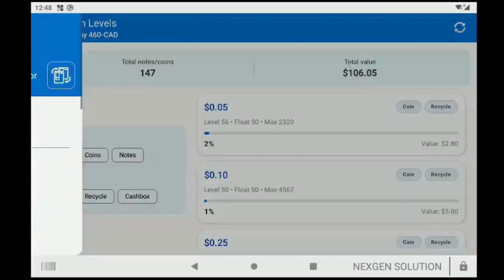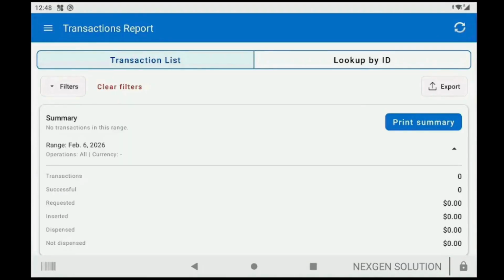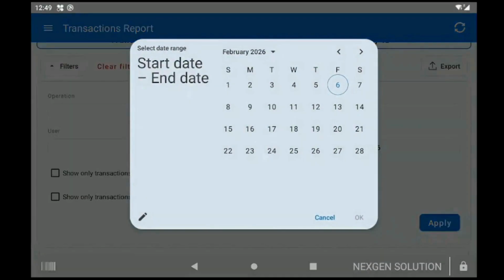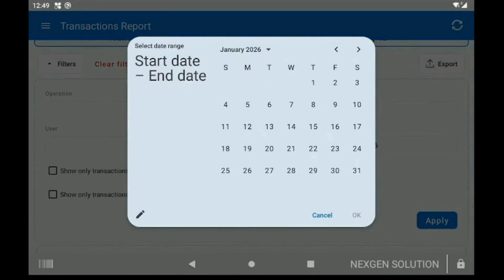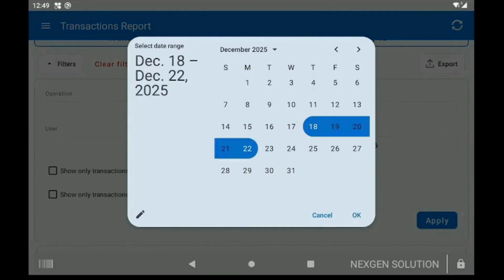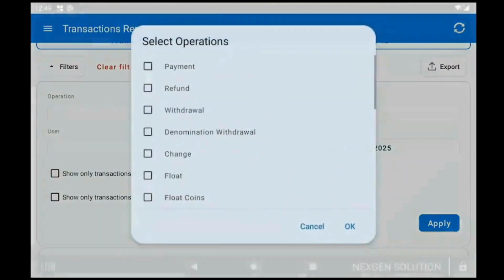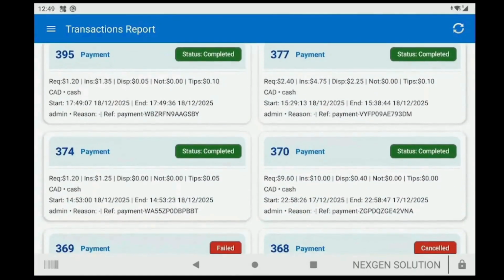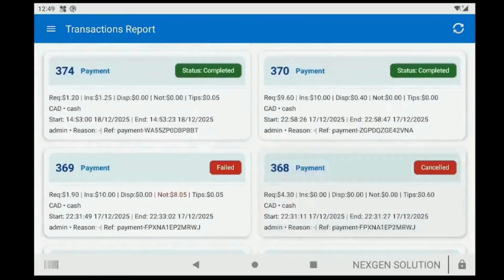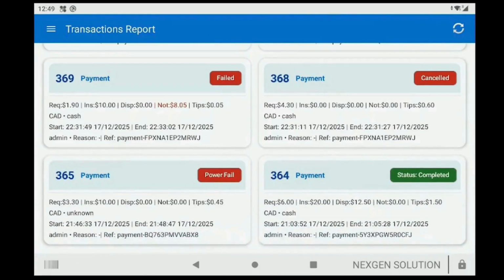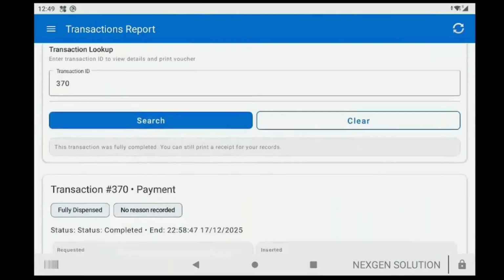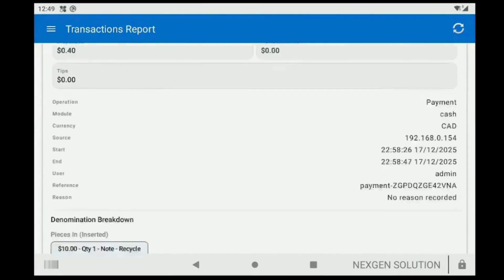In the Transactions report, you can view all transactions in detail. Using the filter option, you can select the desired date range and operation type. For example, payment. Once you press apply, the system will display all transactions for that period, along with the status of each transaction. By selecting any individual transaction, you can access the full transaction details. You also have the option to print the receipt for your records.